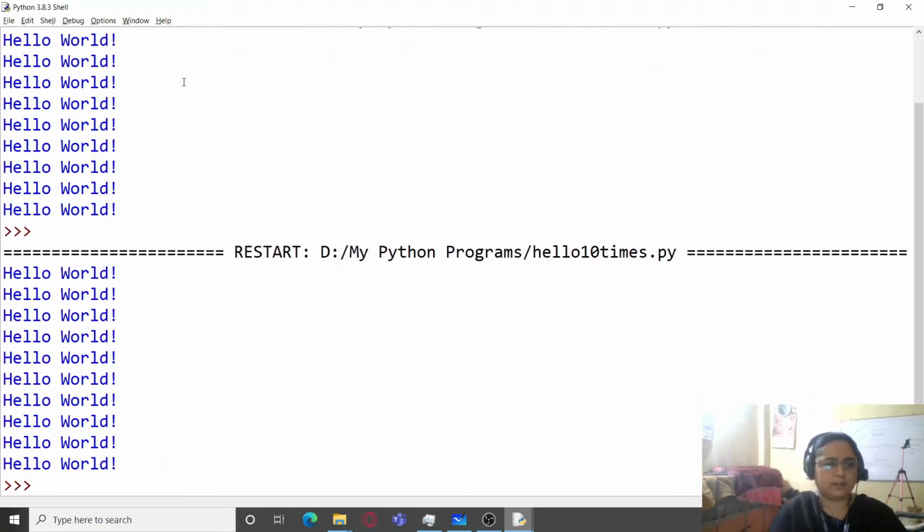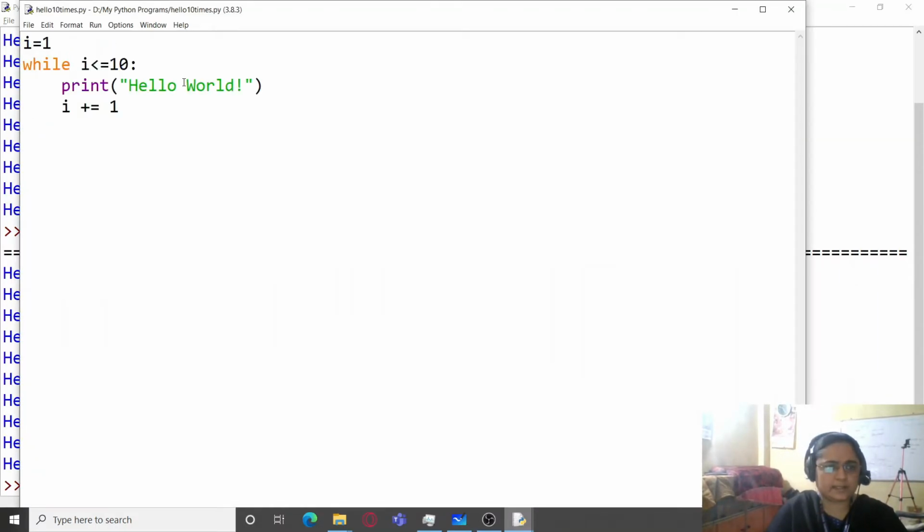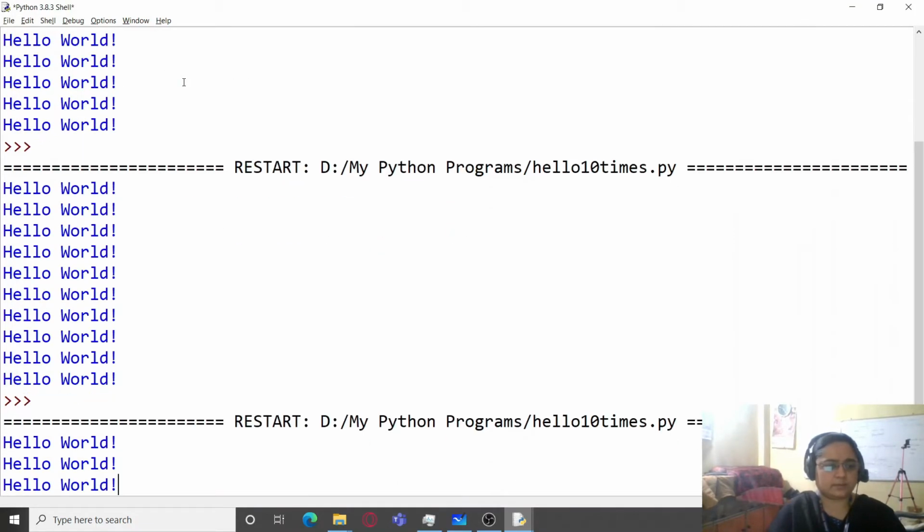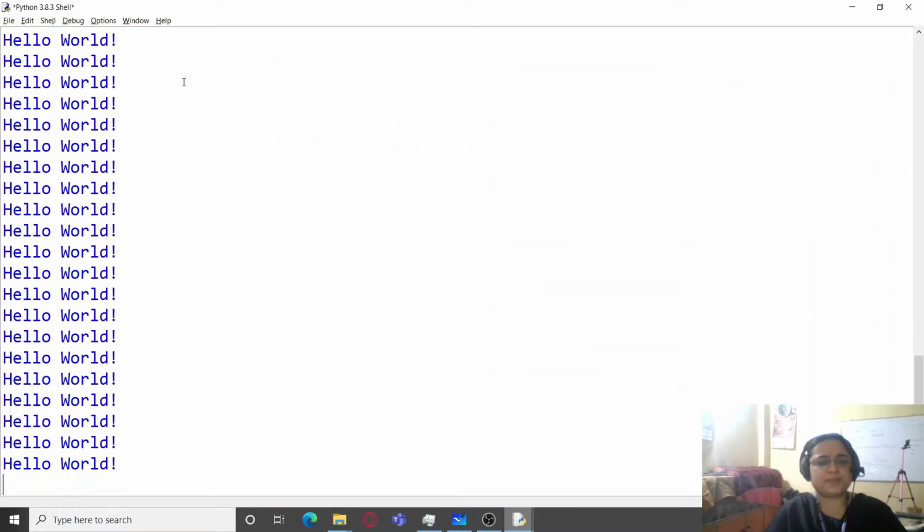Let us run the program and you can see it prints. If I just hide this I plus equal to 1, then see what happens. The program keeps running infinitely. It doesn't stop, because forever the value of I is equal to 1 only.